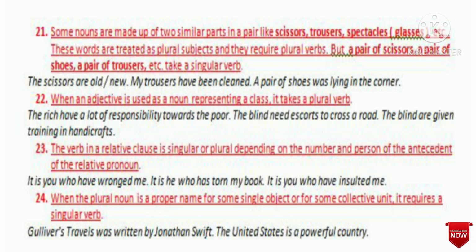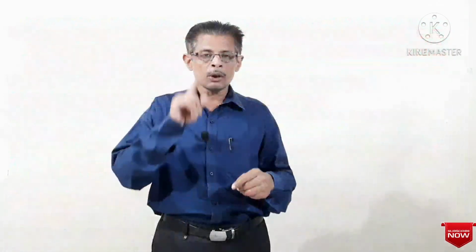You see, Gulliver's Travels, as it is the name of a book, we used the singular verb. Just like the United States is a powerful country. The United States is the name of a country. So it is a single country. So we used is as a singular verb.